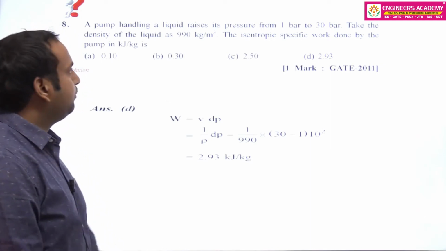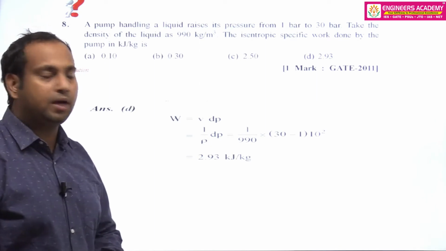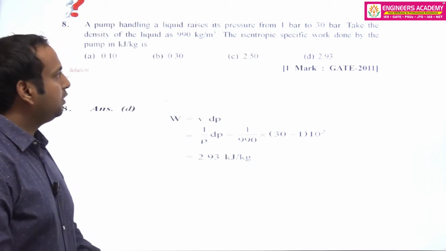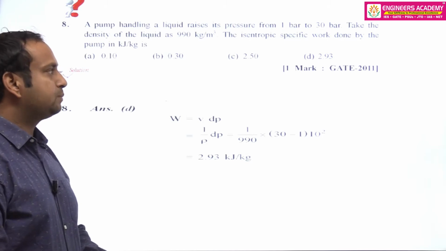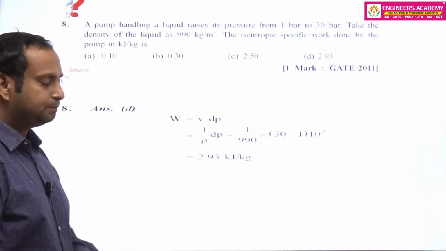In this question, a pump handling a liquid raises its pressure from 1 bar to 330 bar. Take the density of liquid as 990 kg per meter cube. The isentropic specific work done by the pump in kilojoule per kg is.